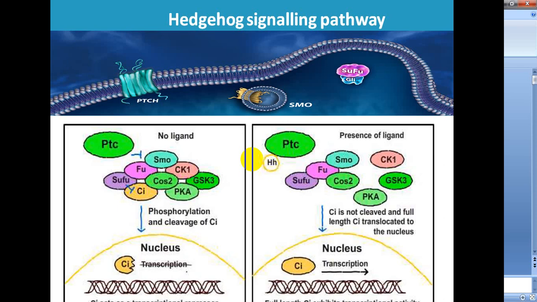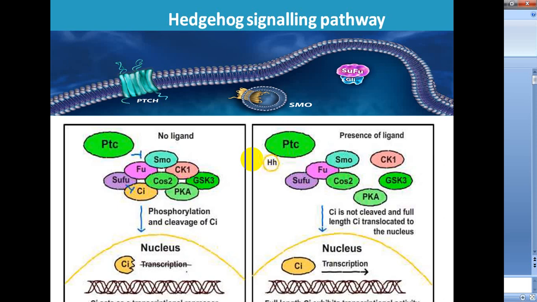Hedgehog binding is facilitated by transmembrane proteins CDO and BOC, positive regulators of the pathway, which contain fibronectin repeats to which hedgehog binds.